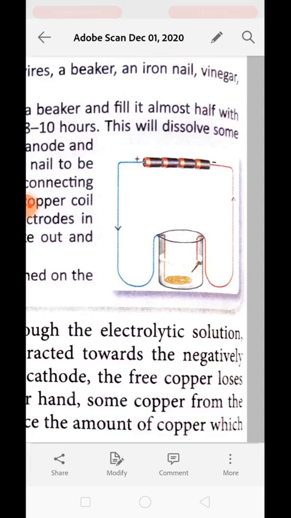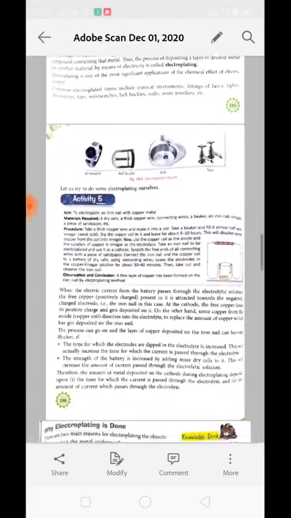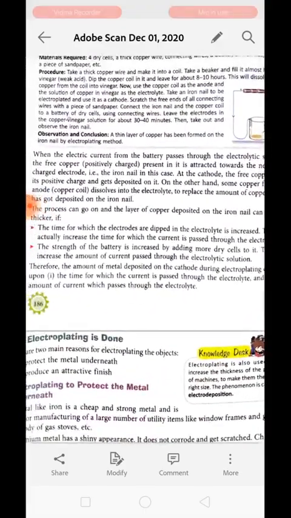Both of these things matter if we are performing electroplating: the time for which electric current is passed, and the strength of the battery or strength of the current which is passed through the electrolyte.